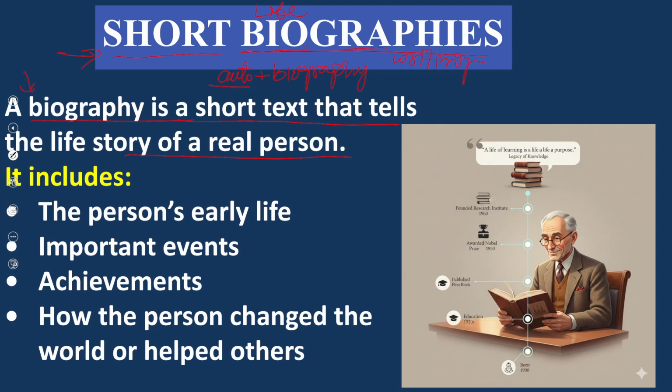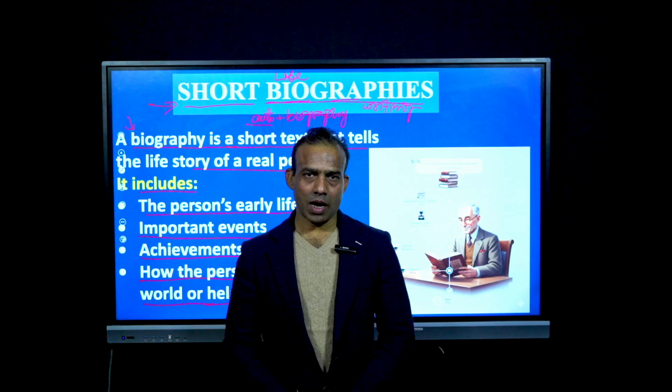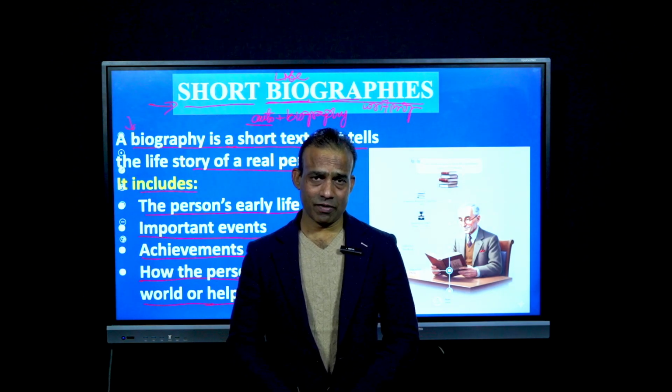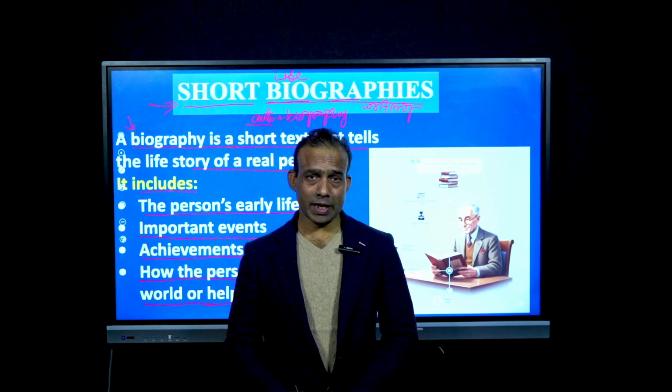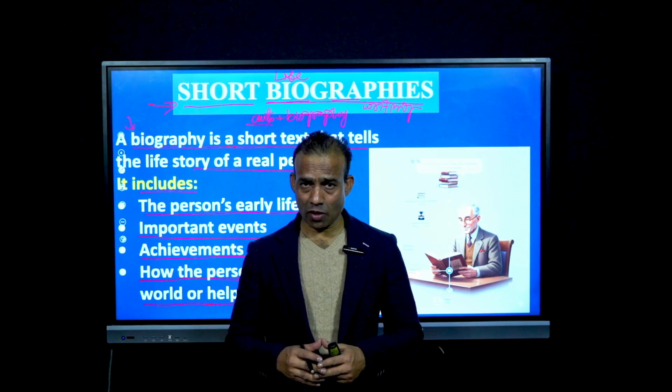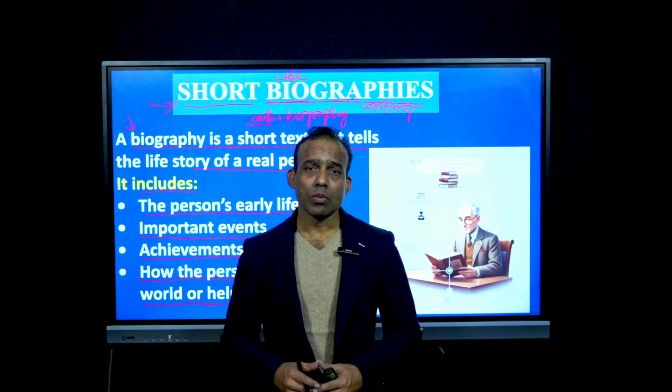So a biography includes the person's early life, important events, achievements, how the person changed the world or helped others. So, dear learners, now I think you have a knowledge of biography, and you can also understand two types of biographies, a simple biography and autobiography. Now, move to the next stage.